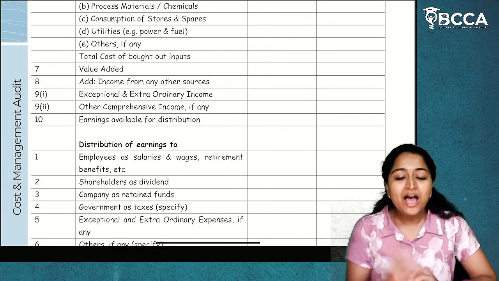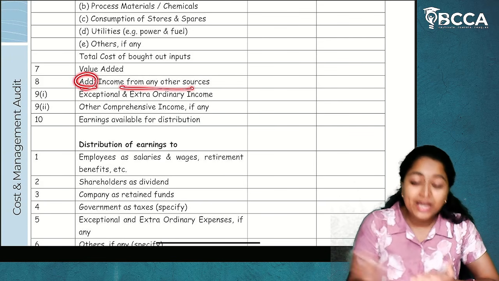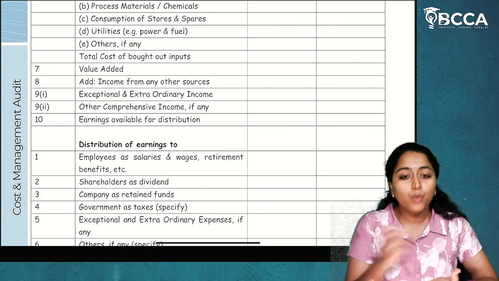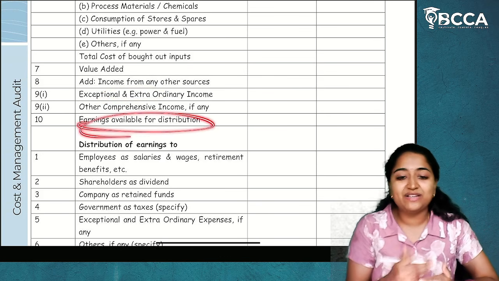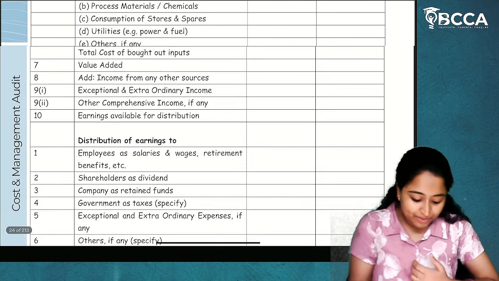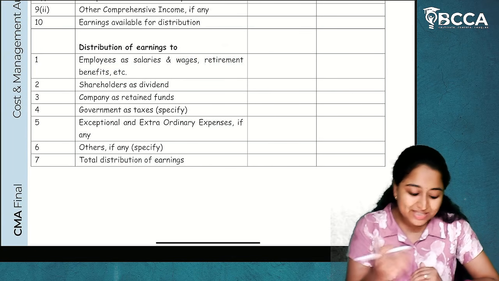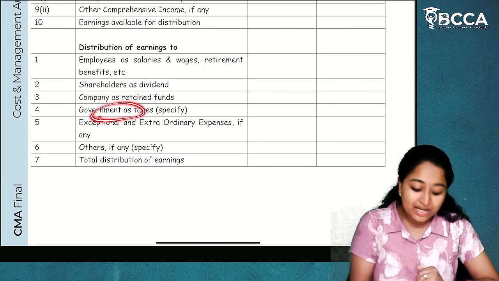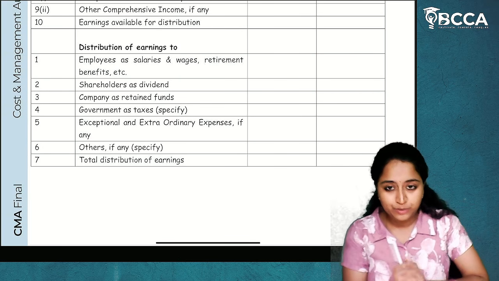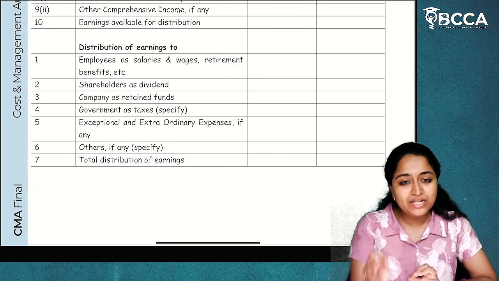That is first. And after value addition is calculated, if we add to the value addition amount the income from other sources and any other exceptional and extraordinary income, then whatever amount we get is earnings available for distribution. And these earnings will be distributed to different claimants such as employees as salaries, wages, retirement benefits, to shareholders as dividend, to the company as retained funds, to government as taxes, and any other expenses. All those will be distributed. And after that, this will be called distribution of earnings to different claimants.